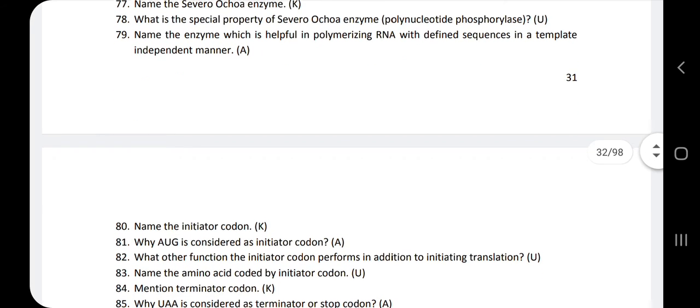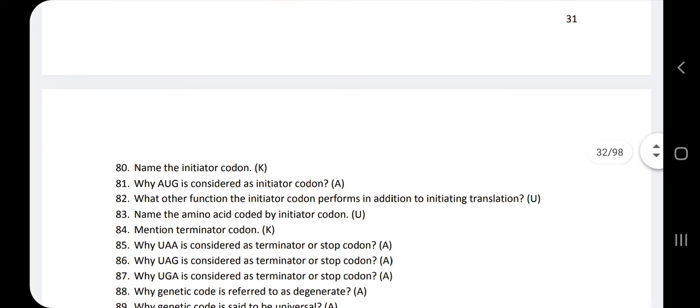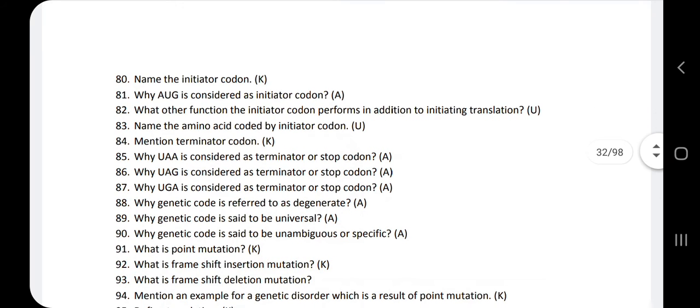Okay, next 80th question. Name the initiator codon. The initiator codon is AUG. Next 81st question. Why AUG is considered as initiator codon? The AUG is considered as initiator codon because it always codes for the methionine. 82nd question.